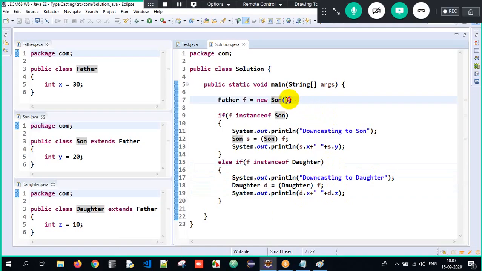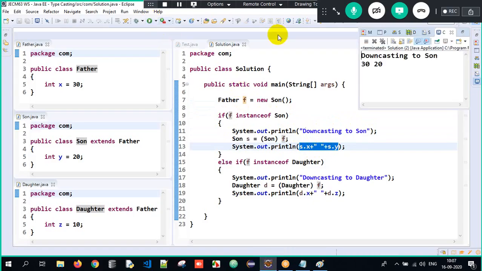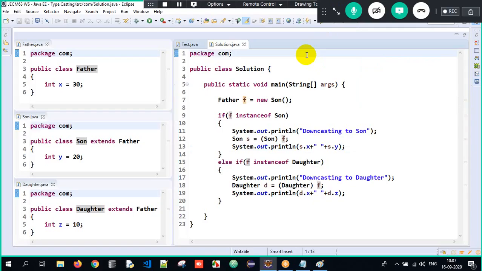what am I trying to do here? New son. The son object is stored into F. Is the son object an instance of the son class? True. We are supposed to downcast to son, and we are explicitly downcasting it to son and accessing the father and son class property. So now when I execute it, did I get the expected output here? Yes. So this is how we are supposed to understand downcasting and upcasting and instanceof.